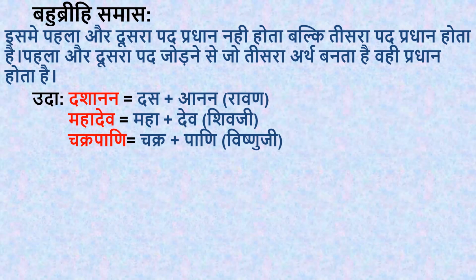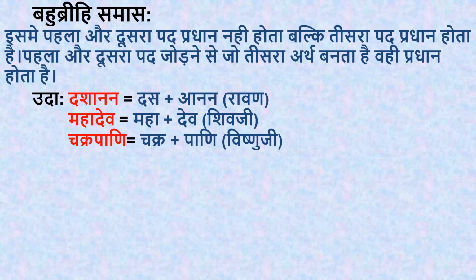In tatpurush, the second part of the word was given more importance. In karmadhara also, the second part was given more importance. But in bahubrihi samas, neither the first nor the second pad is given importance. Then what is given importance? The third pad. When you join the first part and the second part of a word and get a new word out of it, that new word will be pradhan here.